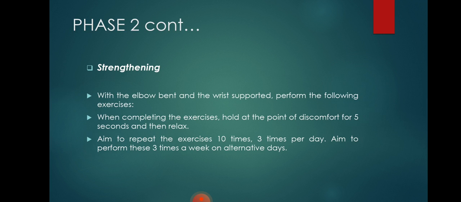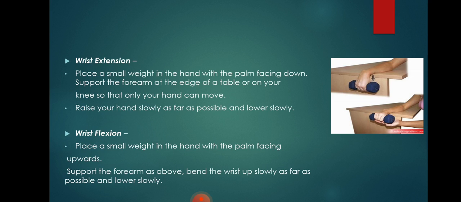The second part of phase 2 is the strengthening exercises, with the elbow bent and the wrist supported. Perform the following exercises. When completing the exercises, hold at the point of discomfort for 5 seconds and then relax. Aim to repeat the exercises 10 times, 3 times per day. Aim to perform these 3 times a week on alternate days.